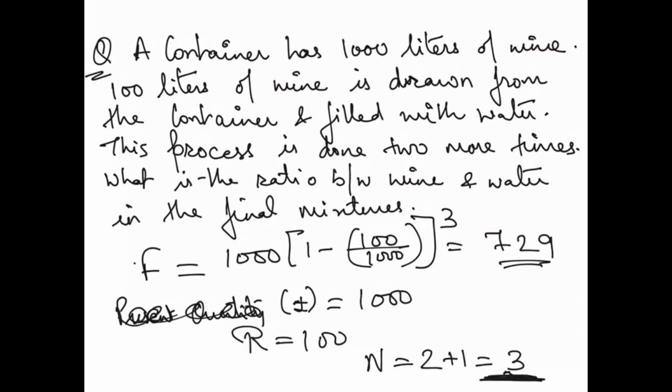So that is the wine quantity we were talking about. Now what do they want? What is the ratio between wine and water in the final mixture? So we have to take out the present quantity and all. So let's go and take it here. What is the present quantity?